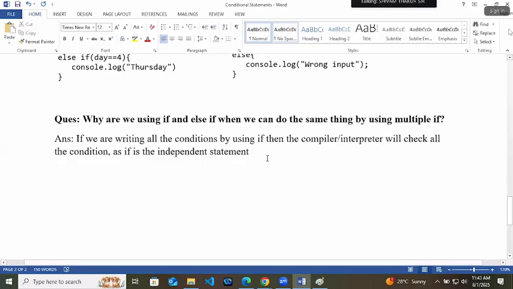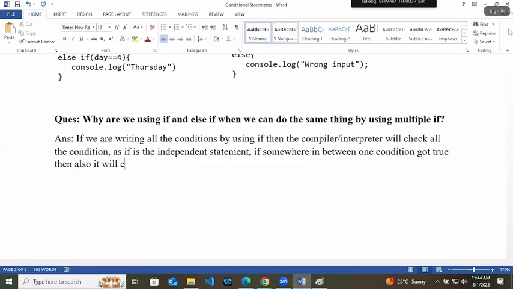As if is an independent statement, if somewhere in between one condition got true, then also it will check all the conditions. You understood this or not?